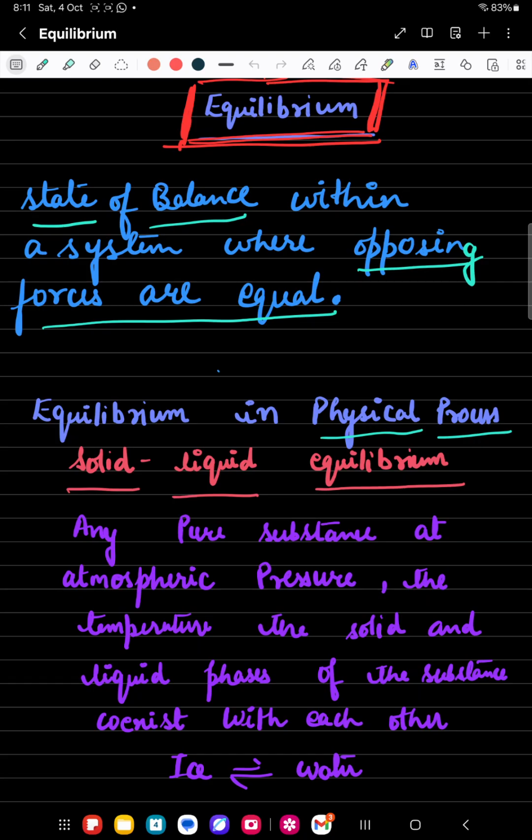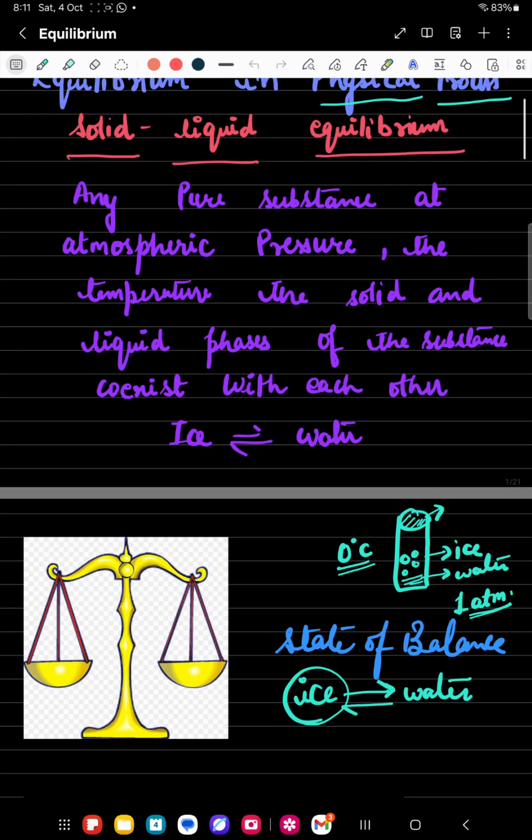Before starting this chapter, we need to understand the term equilibrium. What is the meaning of equilibrium? Have you ever seen a tightrope artist walking on a rope? You will see there are so many factors that would influence her balance, like temperature, pressure, gravity, but still she maintains her balance. Now, this state of balance is your equilibrium. Within a system where opposing forces are equal, that stage is your equilibrium.